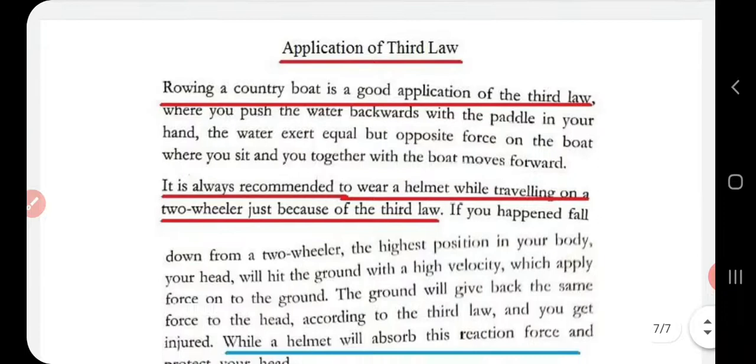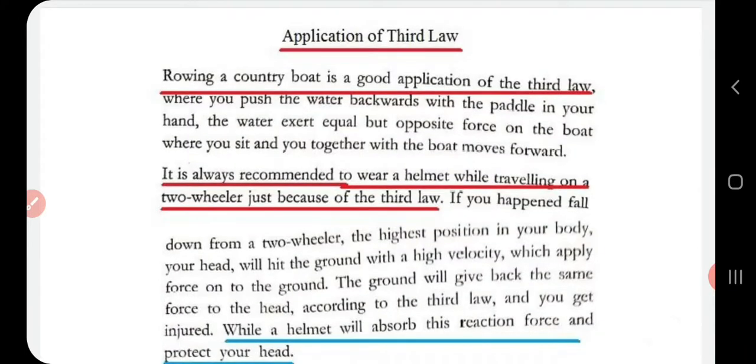Then the application of the third law: rowing a country boat, or just rowing a boat, is a good example of the law. While rowing a boat, what you are doing is you push the water backwards. So when you push the water backwards, what will the water do? It will exert an equal and opposite force on the boat. So as a result of these two equal and opposite forces, the boat as well as you will move together in the forward direction. So it is this third law that keeps you rowing the boat.